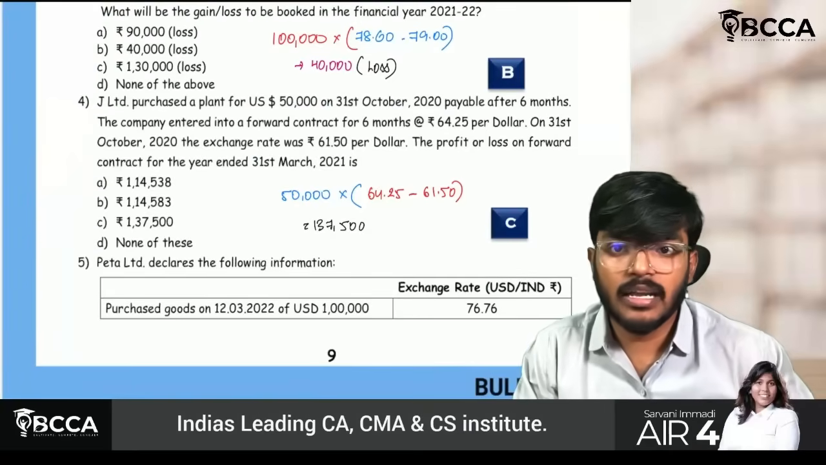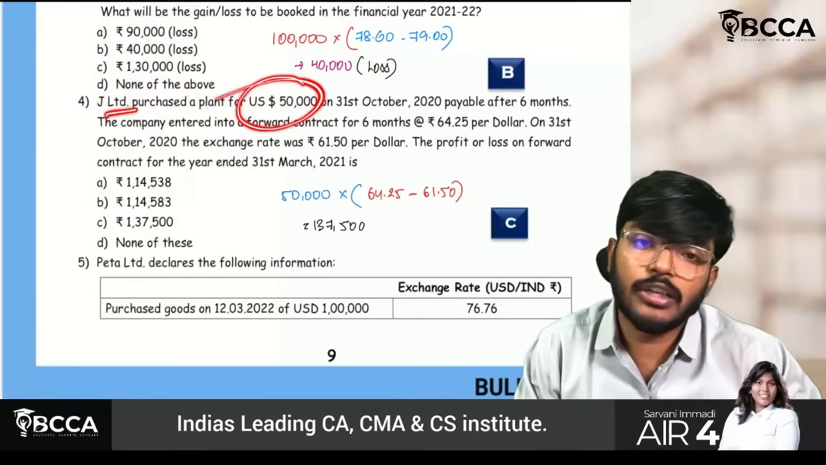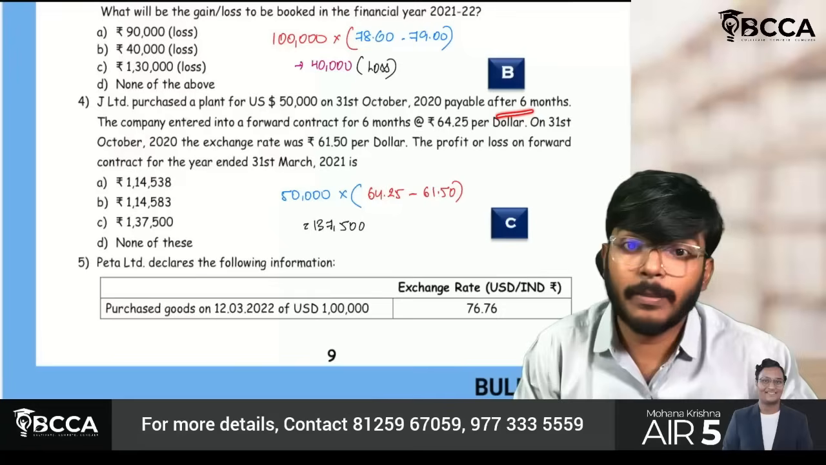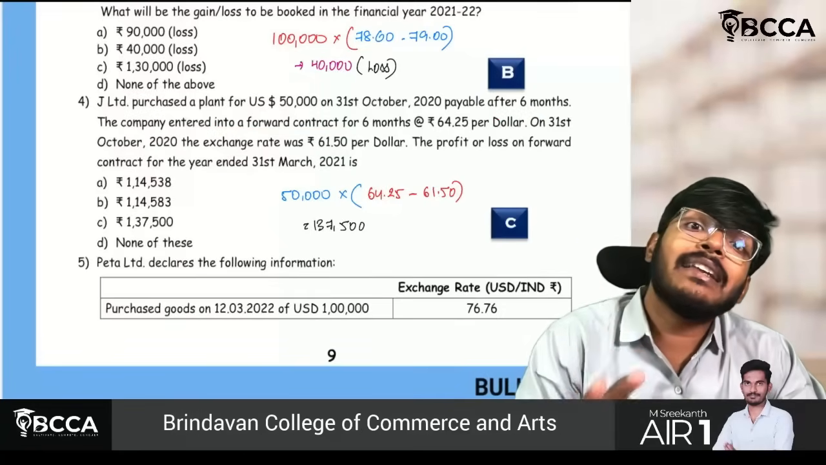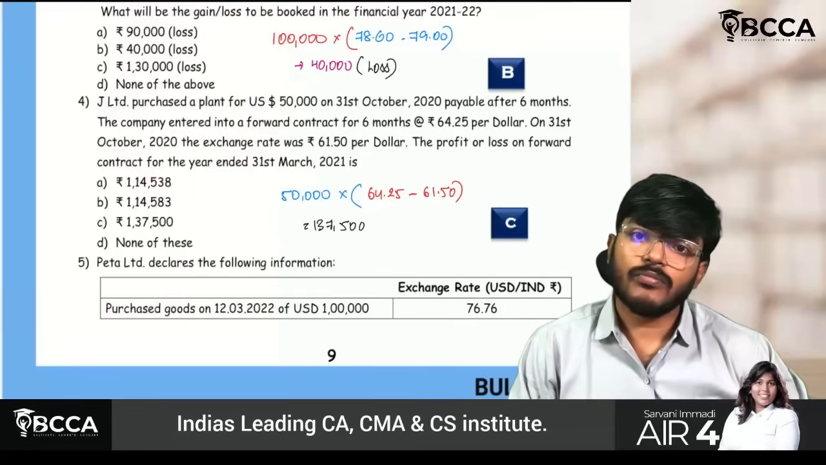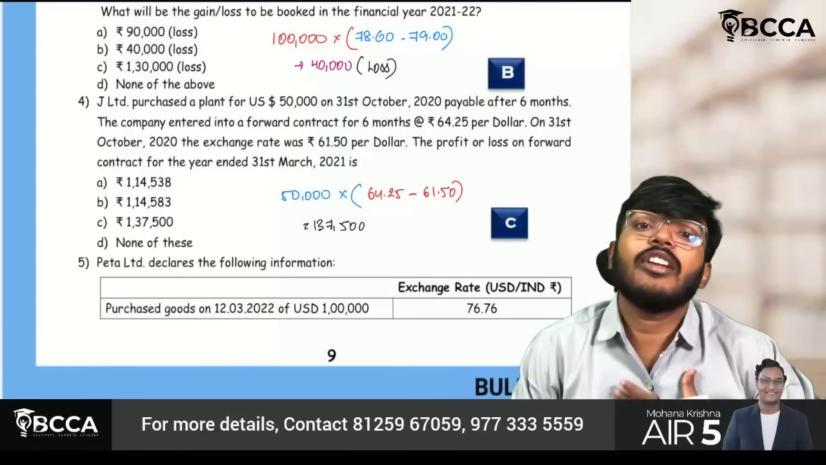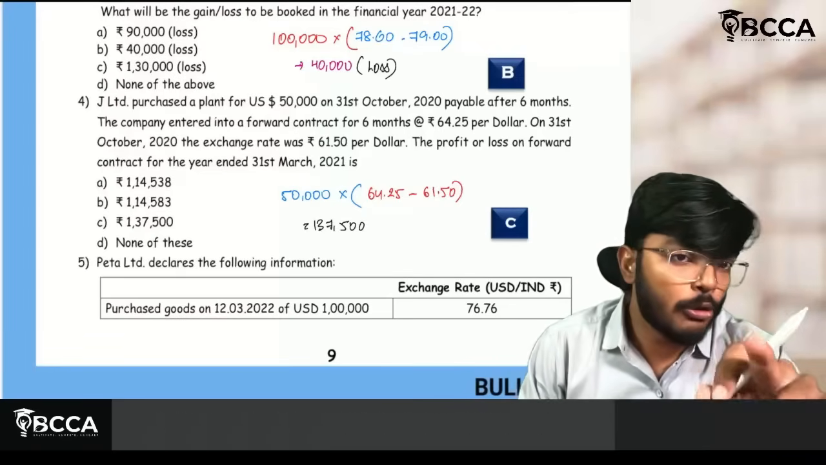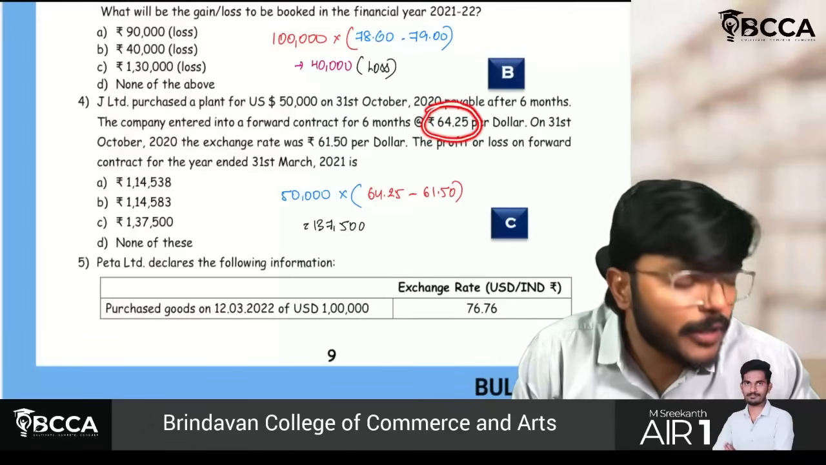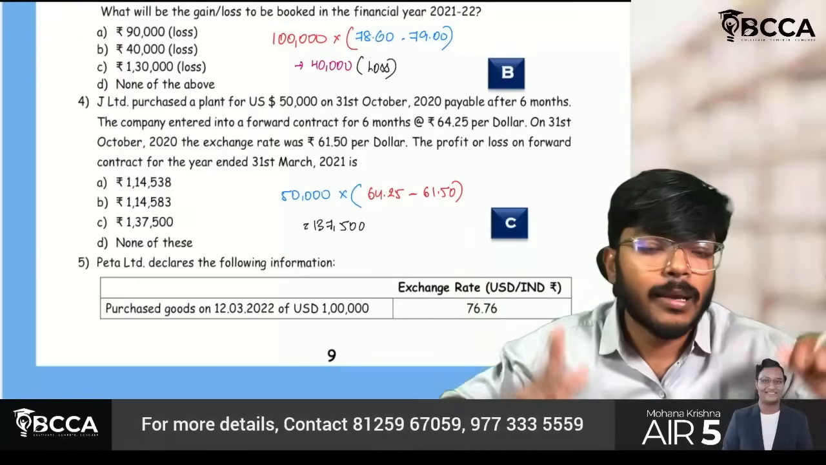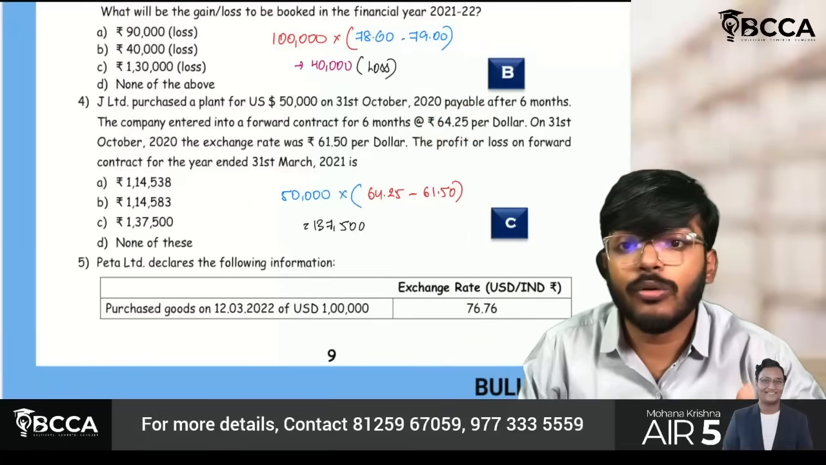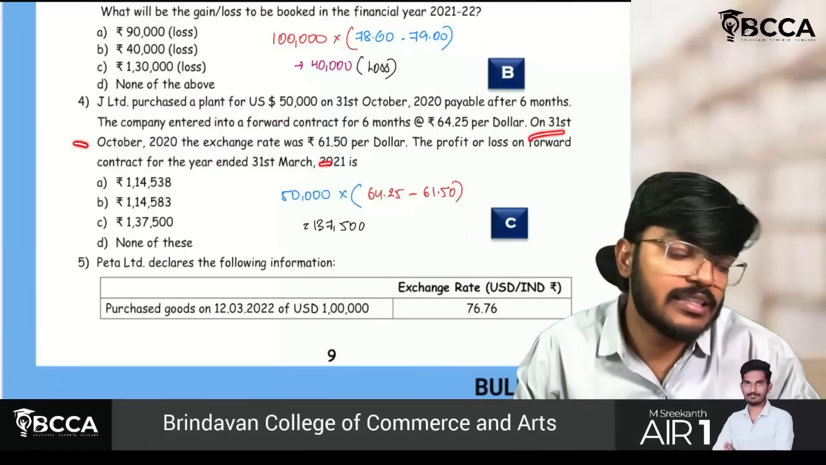Check the next part. Sir, J Limited purchased a plant for $50,000 payable after 6 months, but they have entered into a forward contract. The amount which I will be paying is totally fixed. Sir, how much you are going to pay? I am going to pay 64.25 on that date, whatever the rate. I don't care. My value is 64.25. On 31st October, it is 61.5.